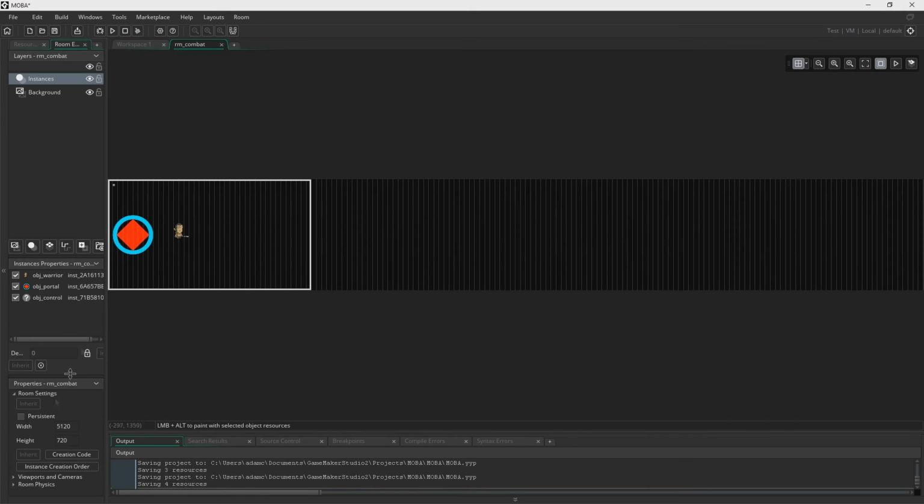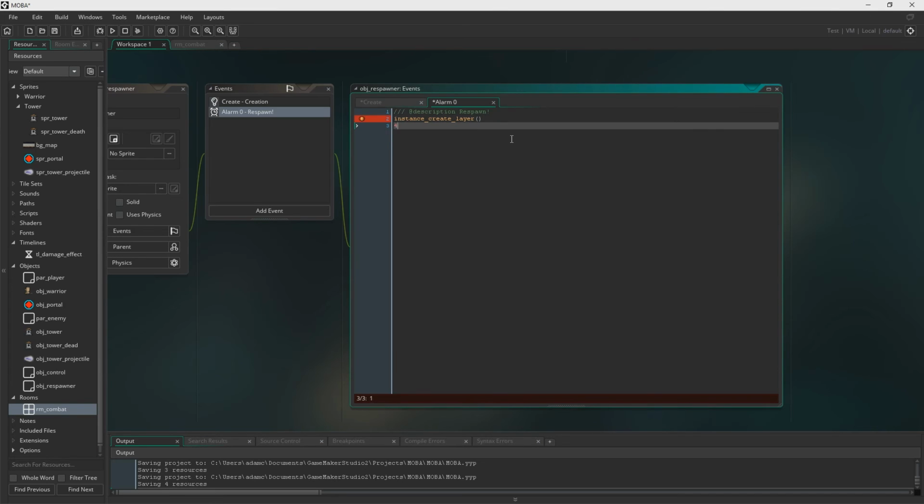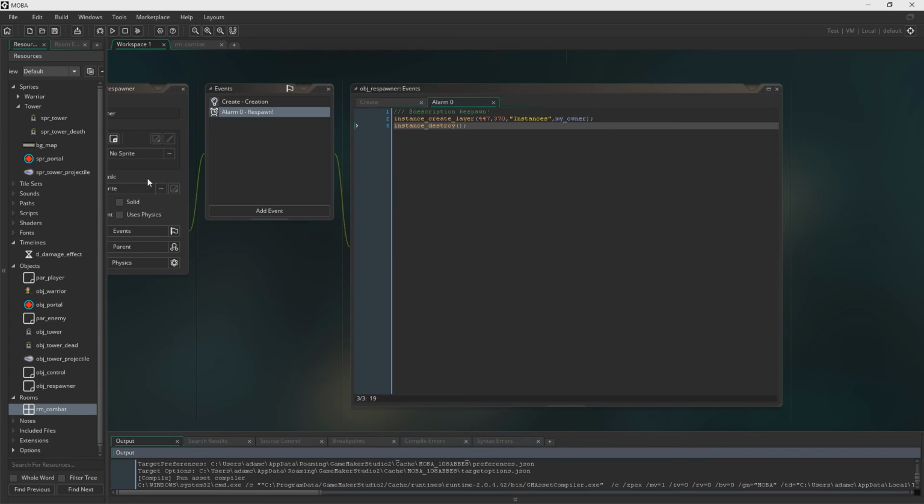Now, for some reason, I decided to check the code here and see where he started. What I should have done was written something like object portal.x plus 50, and then object portal.y. Instead, I decided to do it this inefficient way. But it doesn't matter. It works. This is nothing but a test. This code is going to change. I just wanted to get the basics working, because before we do the proper code, I want to put the animations in and all sorts. And then after it's created to play, it'll just destroy object respawn.